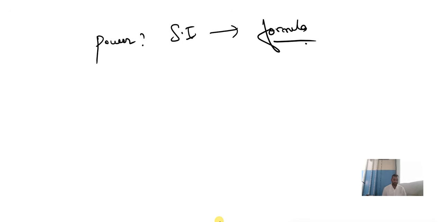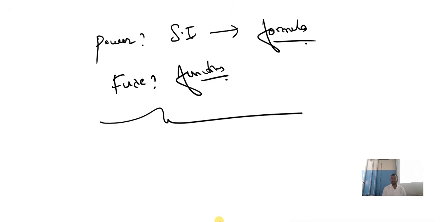Clear? And you remember we have one more thing. What is a fuse? They may ask you to write what is a fuse and the function of a fuse. Remember. So this is the end of the chapter Electricity.